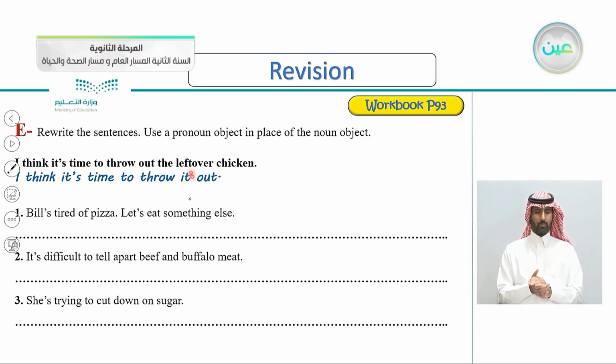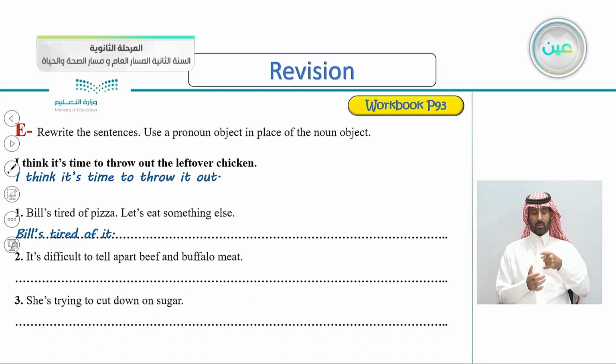So it here is referring to the leftover chicken. It's just turning the noun object into a pronoun. This is an easy task. Number 1, Bill's tired of pizza. Let's eat something else. Very good. Bill's tired of it. So it here is for the pizza.